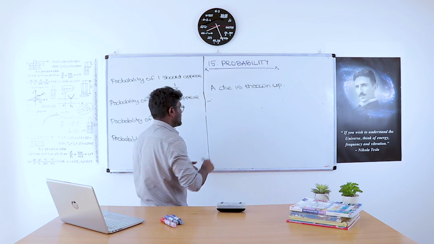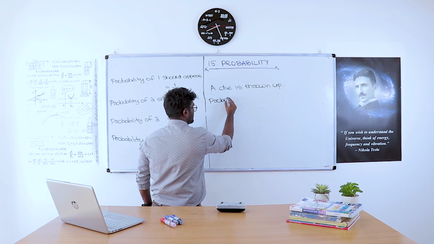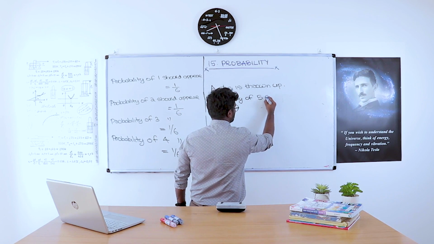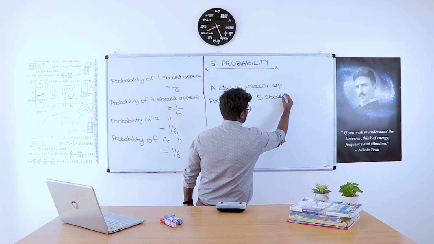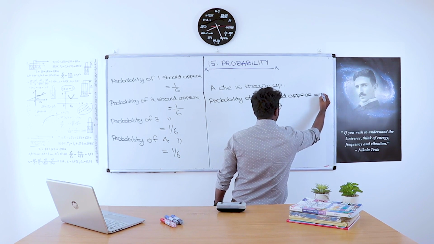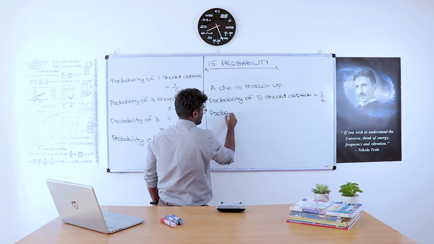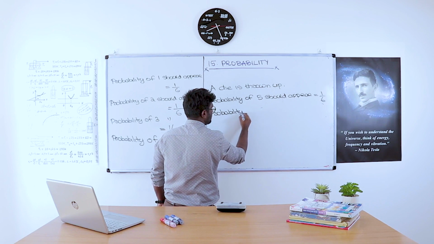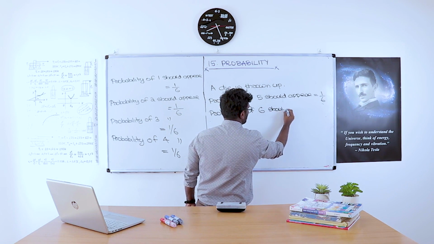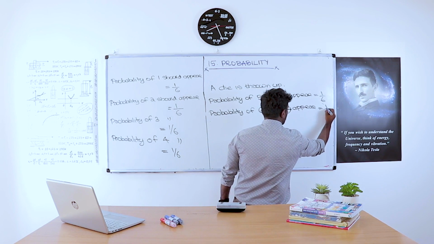Probability of 5 appearing is again 1 by 6. What is the probability of 6 appearing? That is again 1 by 6.